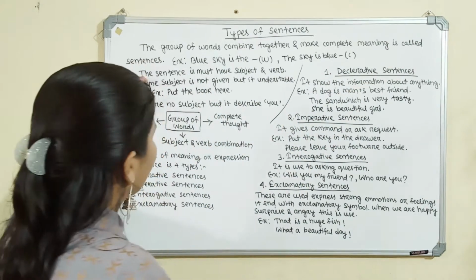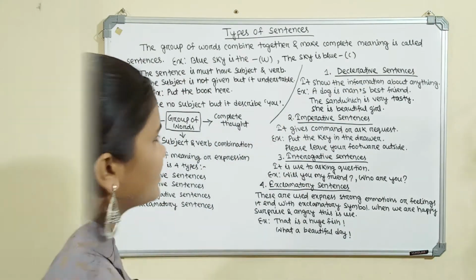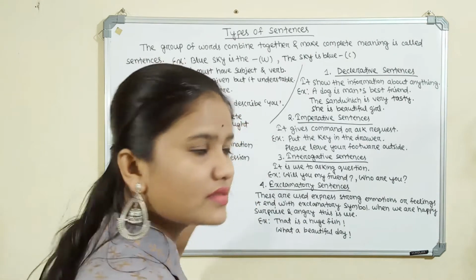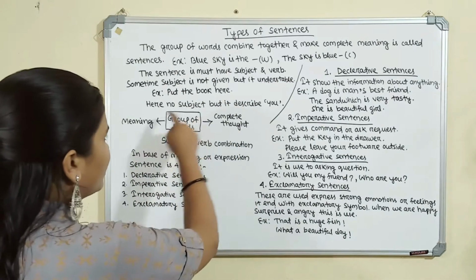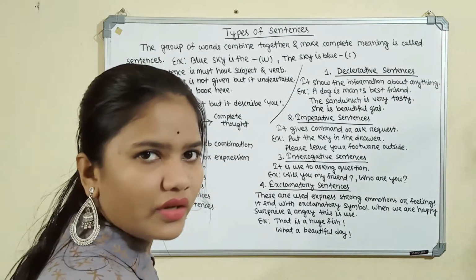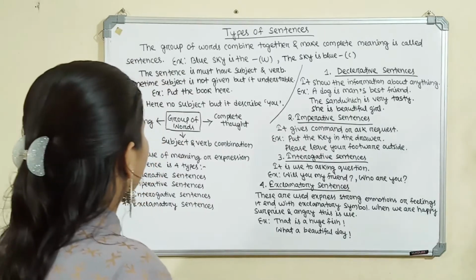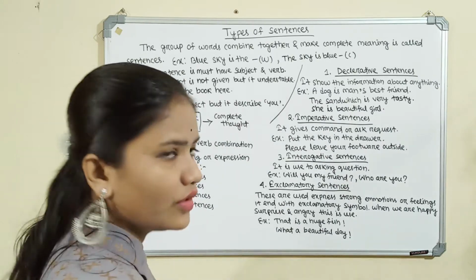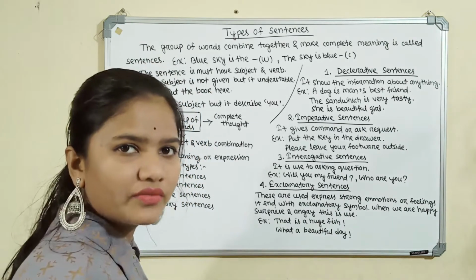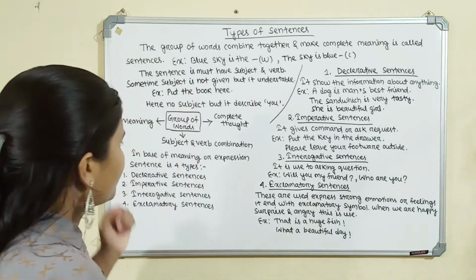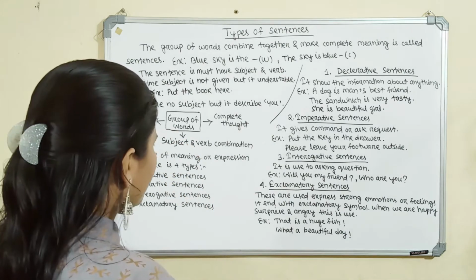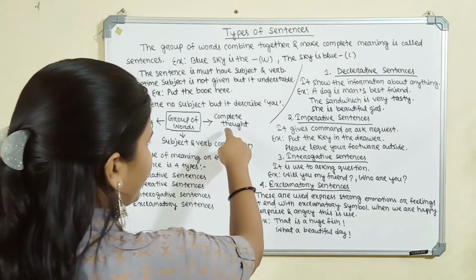Then we will discuss how a sentence must have a subject and a verb. As I was saying, "Put the book here" has no stated subject but it describes "you." Here the subject is you. Then we will discuss how sentences are divided and how they are used in our daily life. A sentence is a group of words that shows a complete meaning and complete thought.